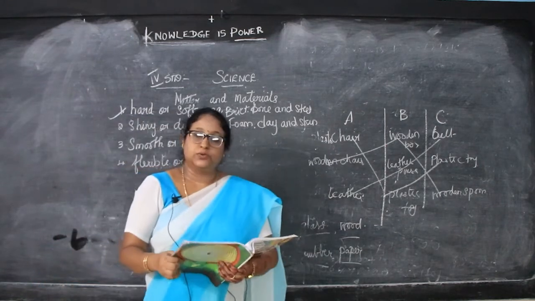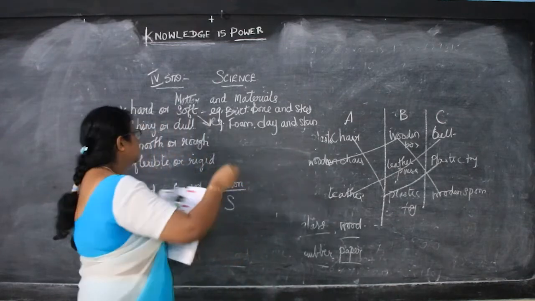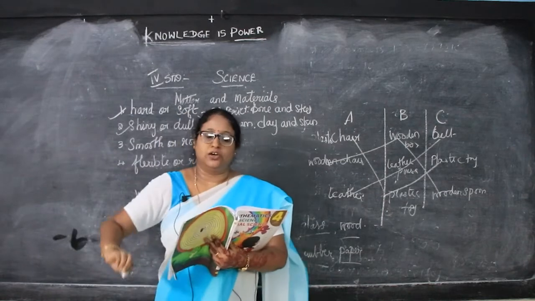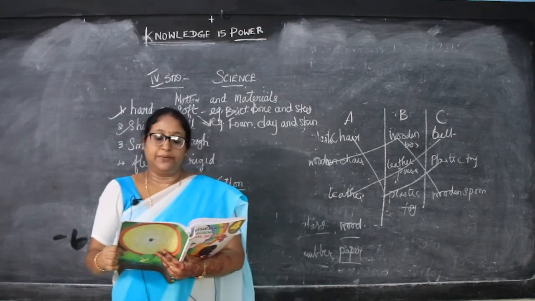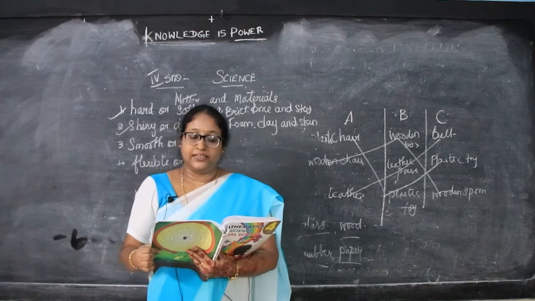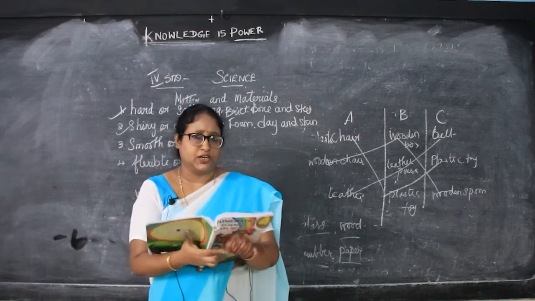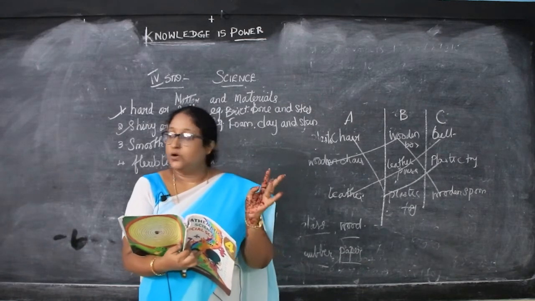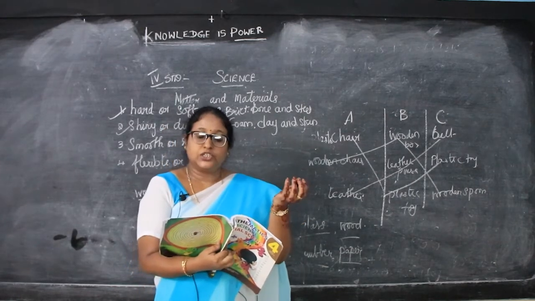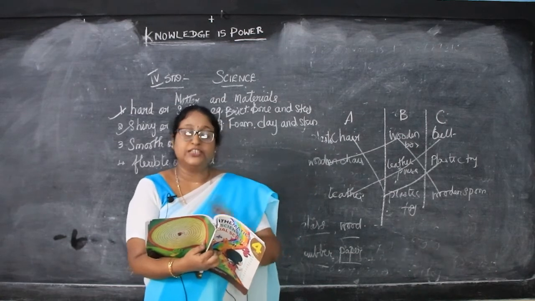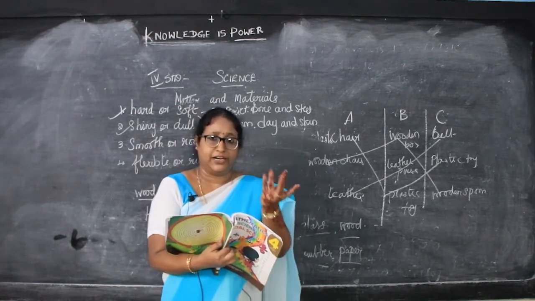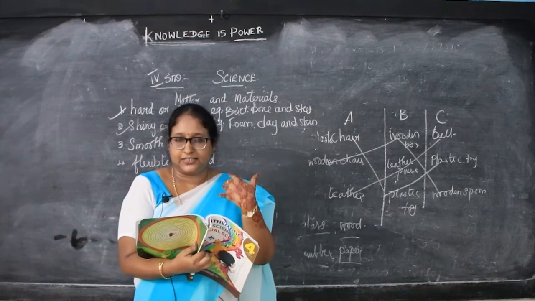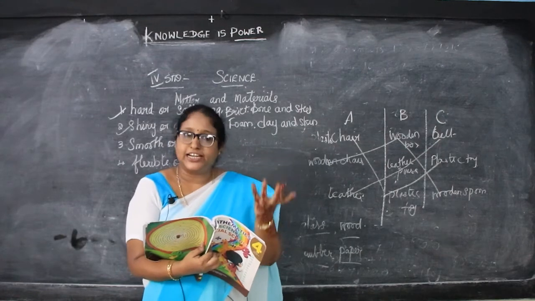Okay. Next we will go to shiny and dull materials. So we have finished hard or soft. Next we are going to go to shiny or dull. First is shiny. Materials which reflect the light well are called shiny. Shiny materials. Example, stainless steel, gold and diamond. Shiny materials are, as I already said, glittering, which reflect the light. For example, if you take a diamond, we get light from it, right? It reflects the light for us. So it is called a shiny material.